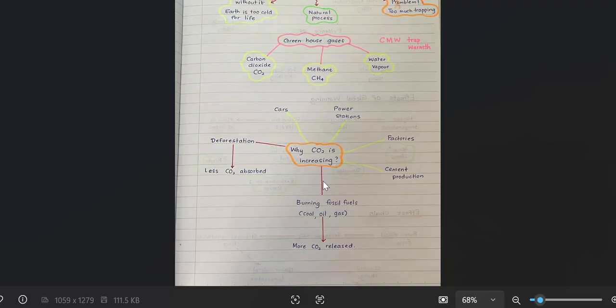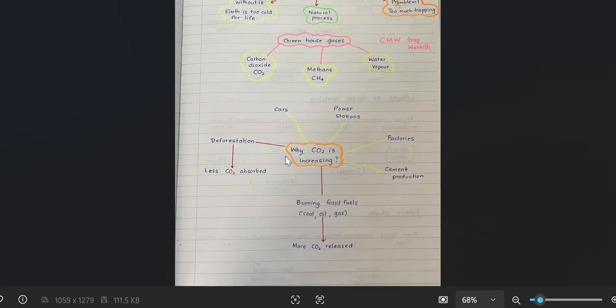Right. So why is carbon dioxide increasing? Now the greenhouse effect is caused mostly by carbon dioxide. Now we should find out why carbon dioxide is rapidly increasing. What are the reasons? From cars it's emitted. Then from power stations, factories, cement production. Then burning fossil fuels such as coal, oil, gases, these are included in power stations, cars, factories also. So what happens from there? More carbon dioxide is released.